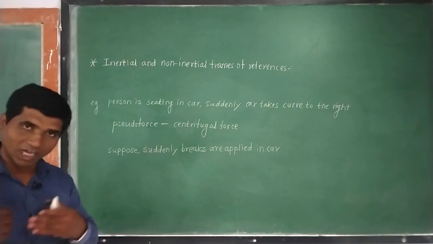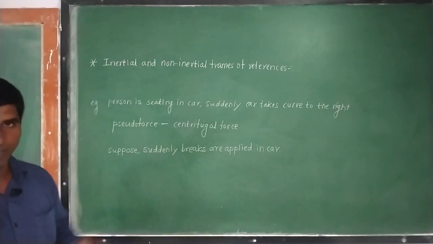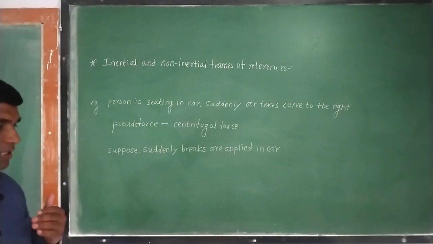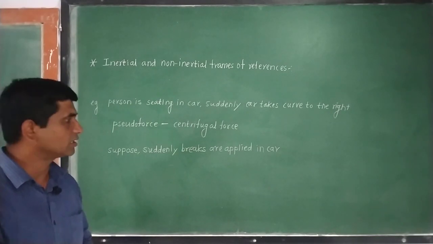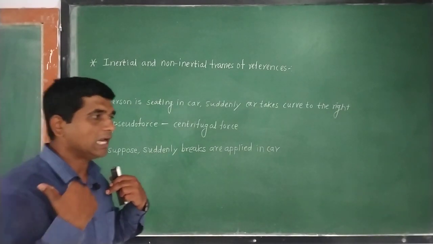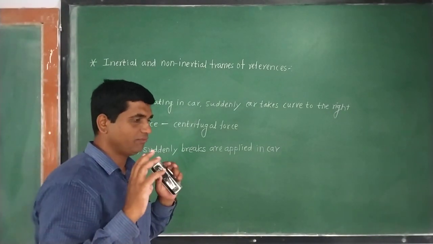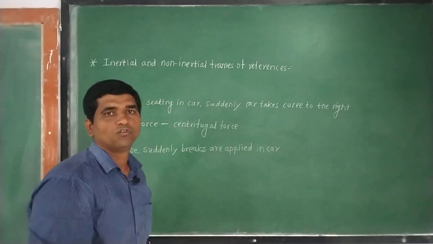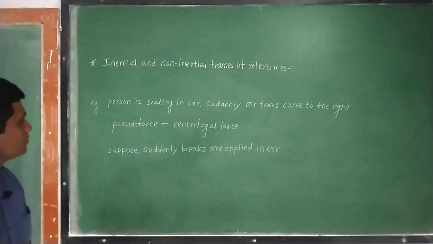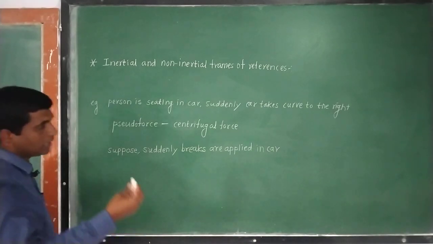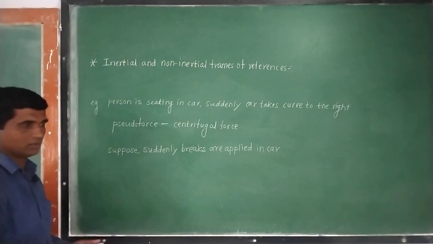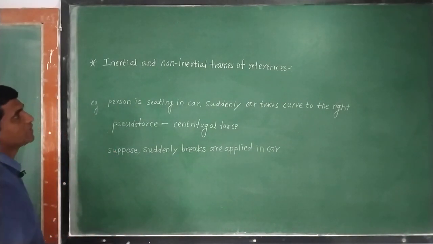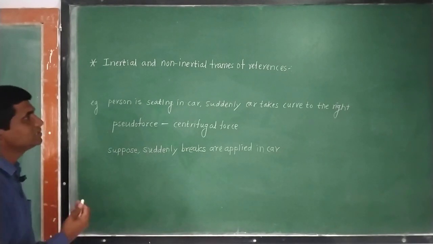Assuming that initially the car was moving and suddenly the driver applies a brake, the person sitting inside the car will be pulled in the forward direction. This force is also due to the frames of reference. Now what is this frame of reference? That we will see.